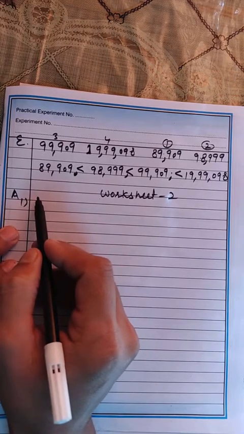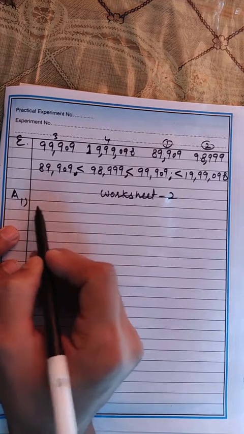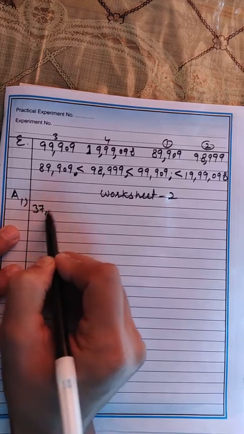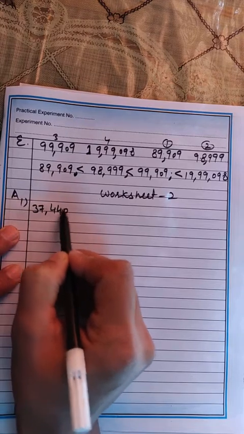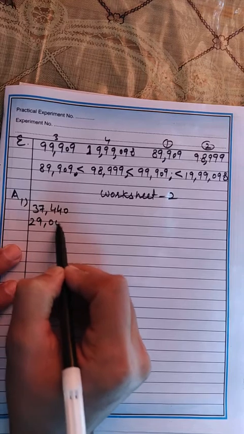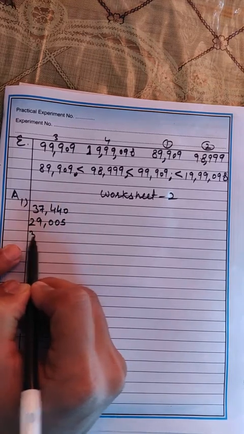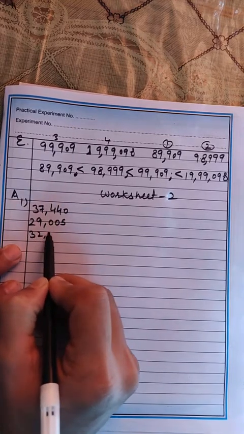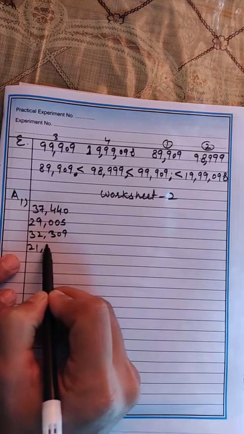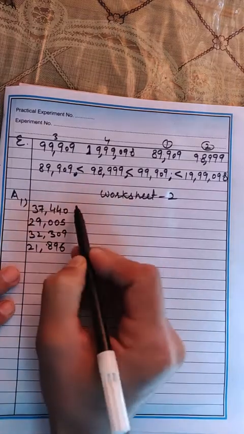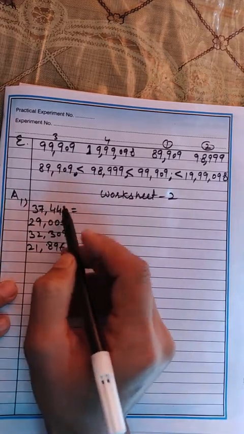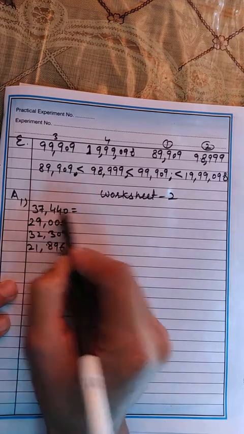We have to write the number names for these numerals. So if I do the first part like this, 37,440. Then the second is 29,005. The third one is 32,309. The fourth one is 21,896. Now you have to write the number names, like for the first part, 37.